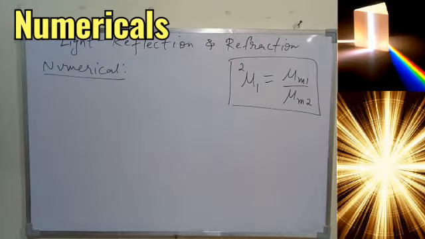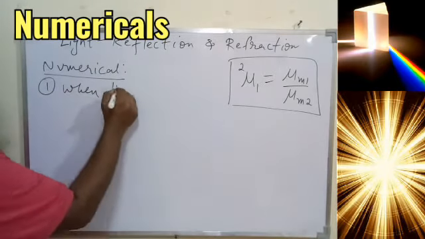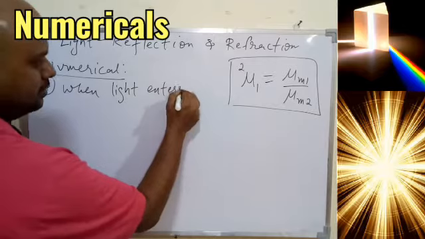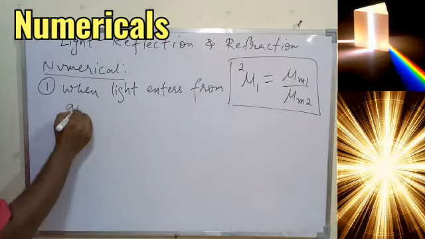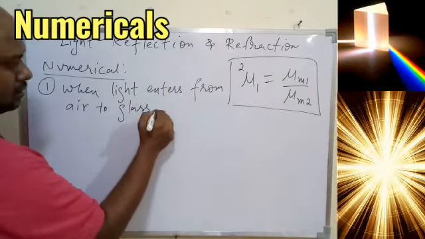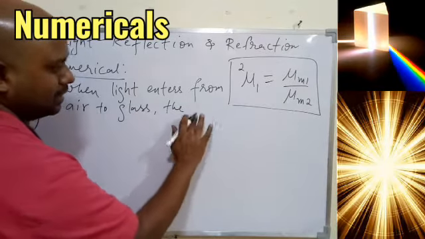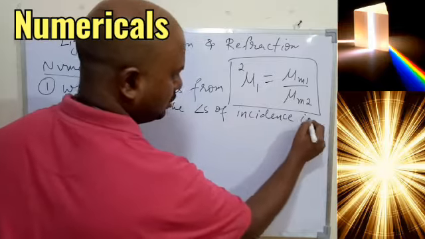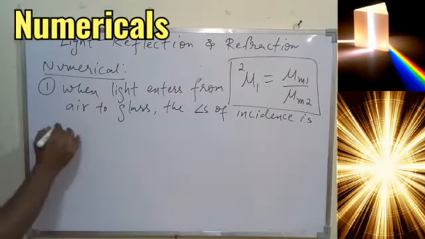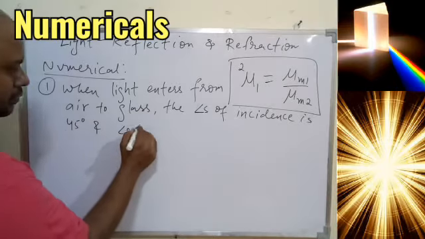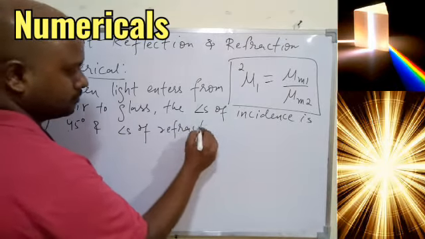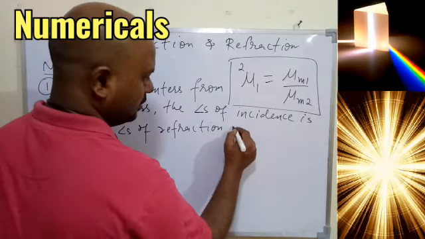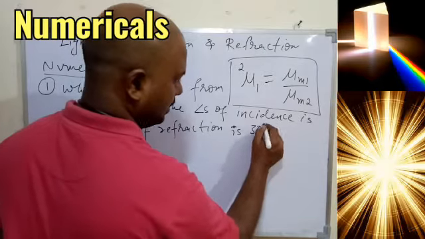So let's do one or two numerical. And the first numerical we have is, when light enters from air to glass, the angle of incidence, I am writing short, the angle of incidence is how much? 45 degree, and angle of refraction, that is R, is how much? 30 degree.